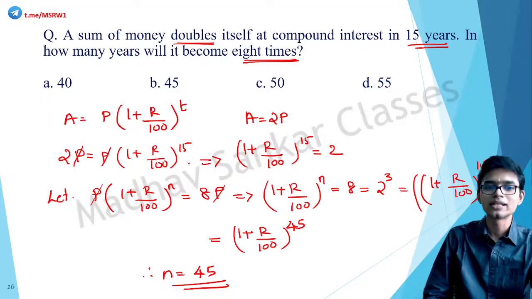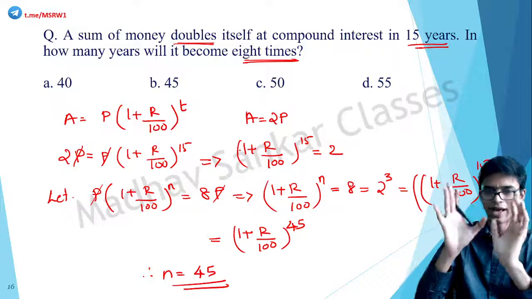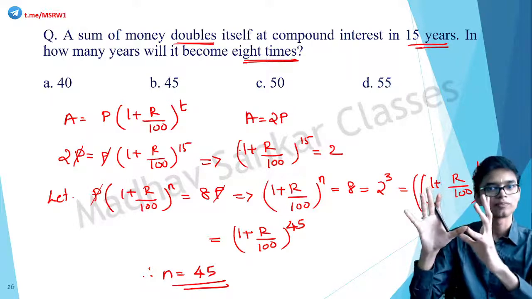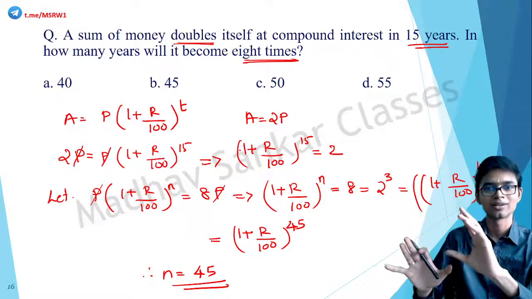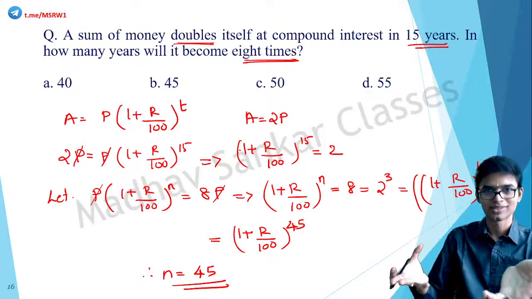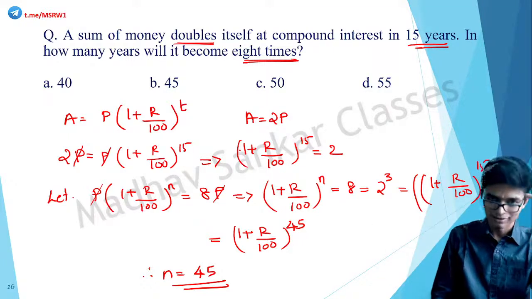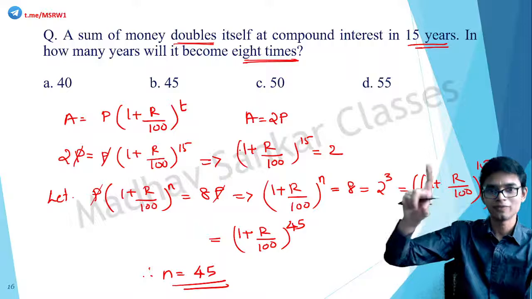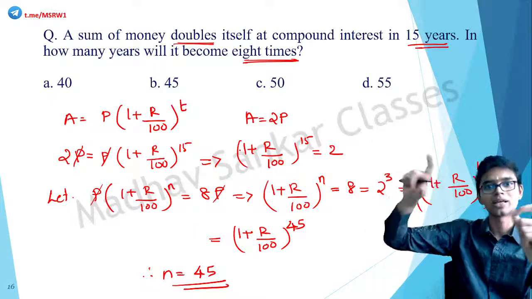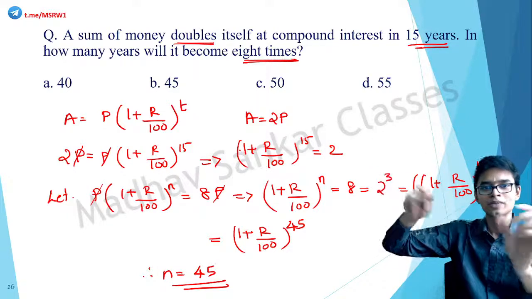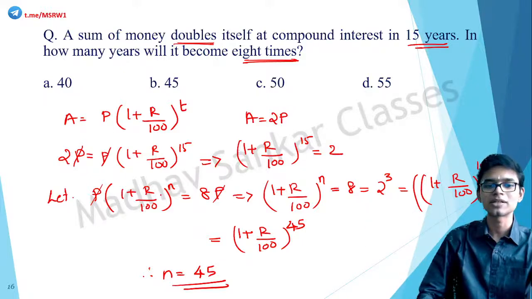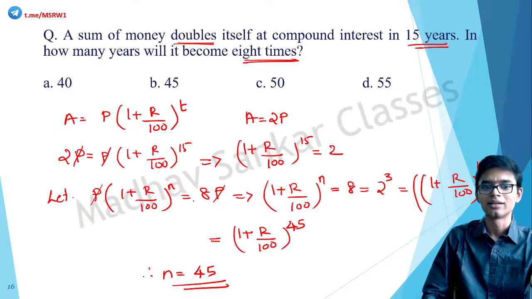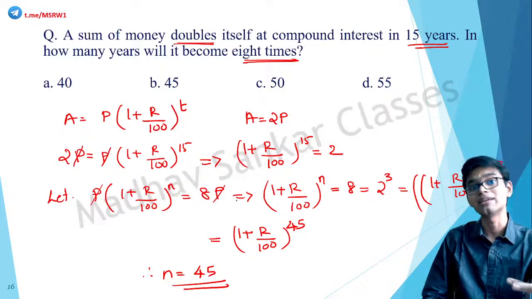With that, you will get a relationship between, you will get the value for 1 plus r by 100 the whole raised to 15. You don't have to find the value for r. Why? Because it's not asked. Okay. Question is asking for how much time will it take to become 8 times the principal. So take that as the second equation. 1 plus r by 100 the whole raised to n into p is equal to 8 times the principal.